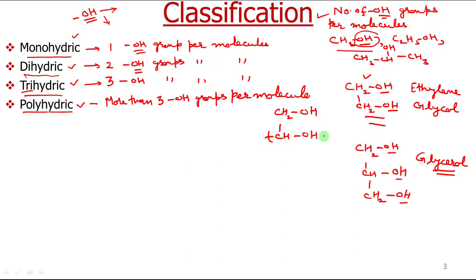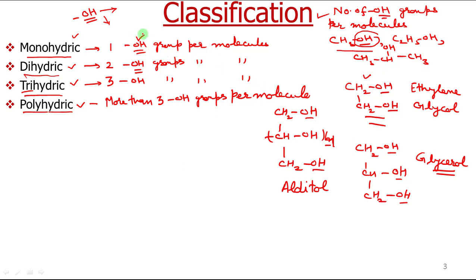That means we have four units of this. Its name is alditol. It contains 1 plus 4 is 5, plus 1, 6 OH groups. So we can call it a polyhydric alcohol.